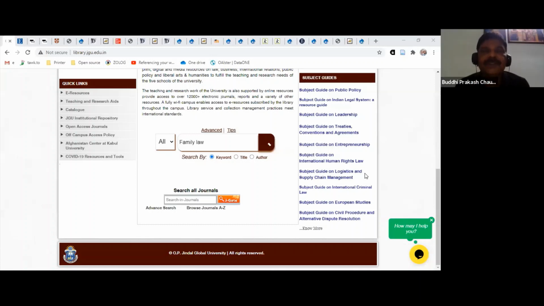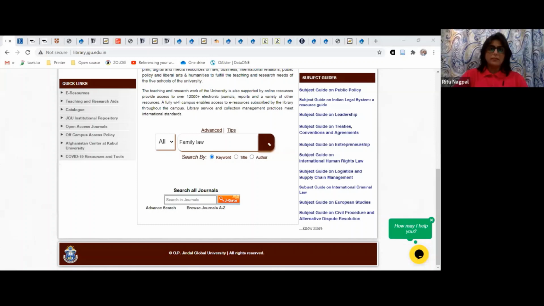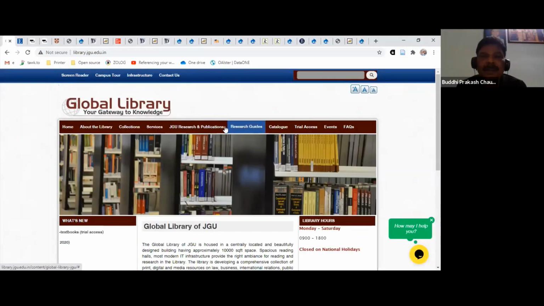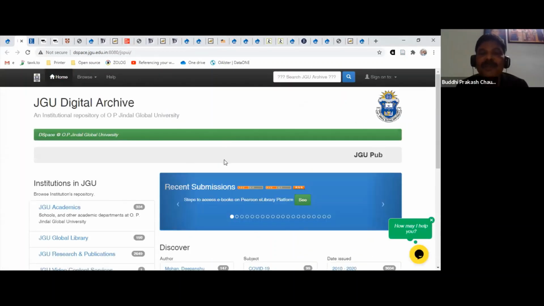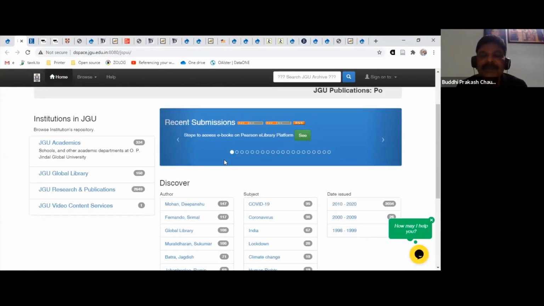Well, this is a difficult question. We do have a platform or a database. Can you take me to the DSpace? Yes, just one second. Okay, so this is part of our digital archives where theses are supposed to be deposited by your school, whether they are PhD theses or master's theses.